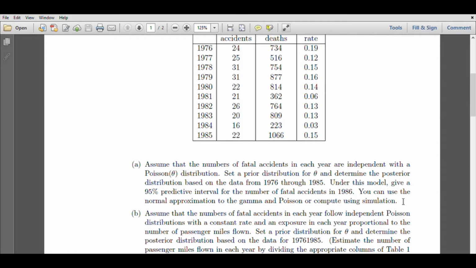Since we have assumed so far gamma prior for the Poisson model, let us assume a gamma prior for this theta. Then we are supposed to get the posterior distribution of theta from the data available here, and then find the posterior predictive distribution using the posterior distribution of theta for the year 1986. So let us see how it can be done.